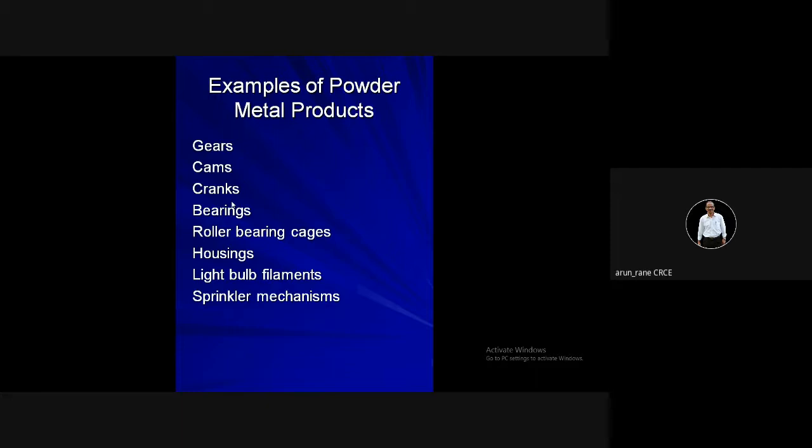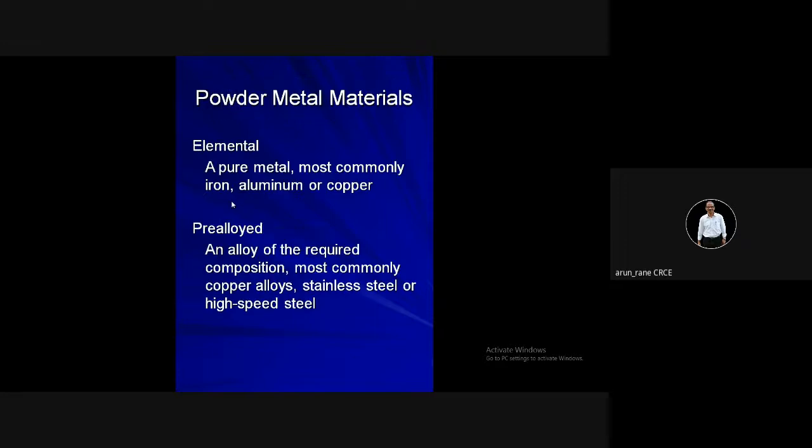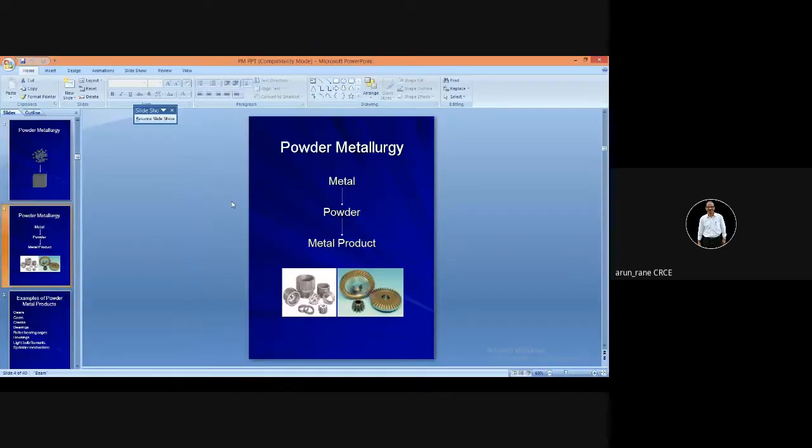Roller bearing cages means the outside and inside of the bearings. The outside is called the outer cage, the inside is called the inner cage. So that can be done by powder metallurgy. Then housings, light bulb filaments, which are very small and delicate. Then sprinkler mechanisms, that is the firefighting sprinkler mechanism. That can be done by the powder metallurgy process.